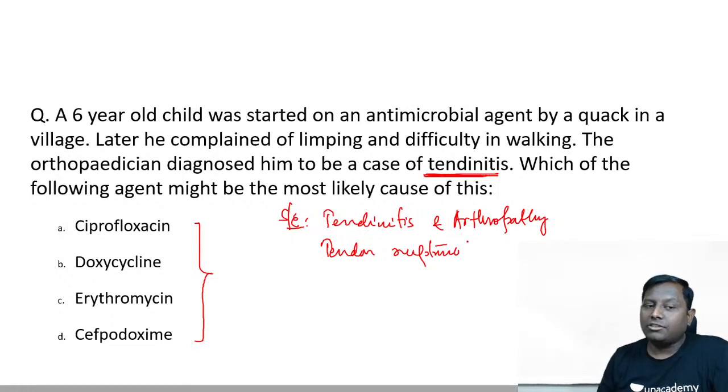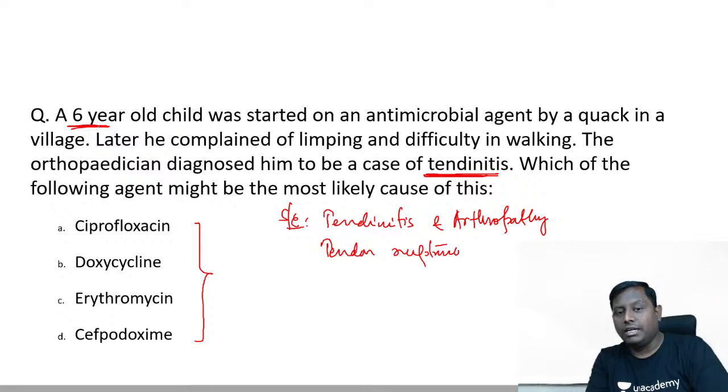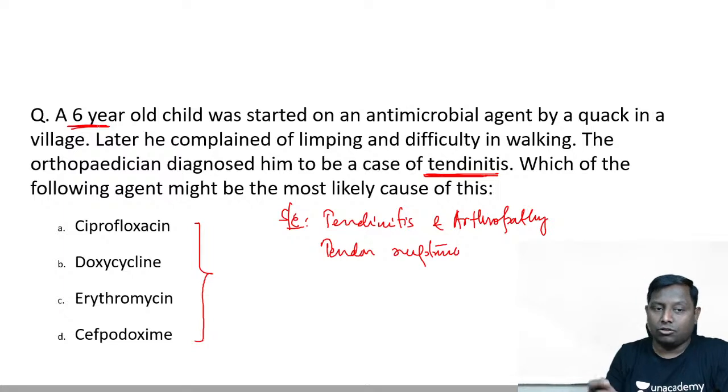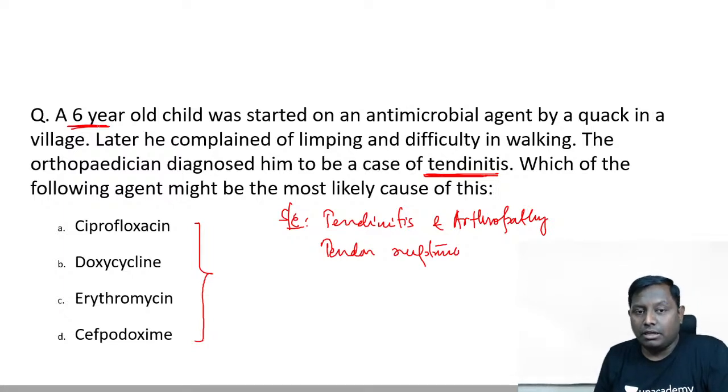Will tendon rupture be associated with doxycycline, a drug that is mainly associated with teeth staining and bone growth abnormality, mainly in pediatrics? So I think most of you got tricked by the age, that okay, doxycycline, tetracycline है, but it causes bone growth abnormality, does not cause tendinitis and arthropathy. ठीक है, ये भी एक पॉइंट है आपको जो नोट करना है. Tendinitis and arthropathy can even lead to tendon rupture.